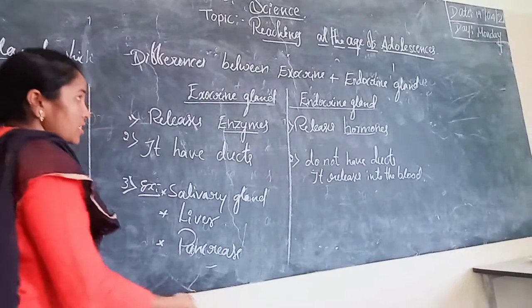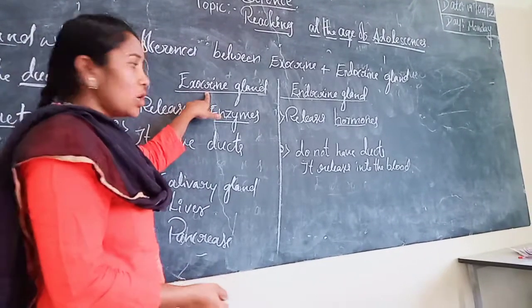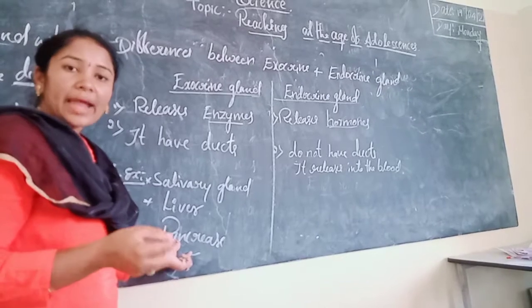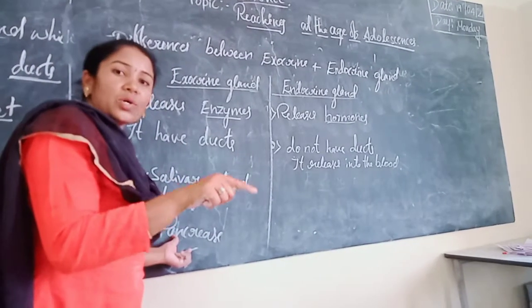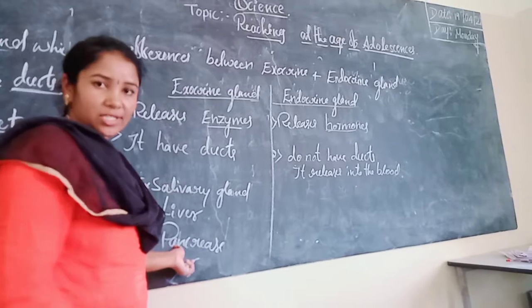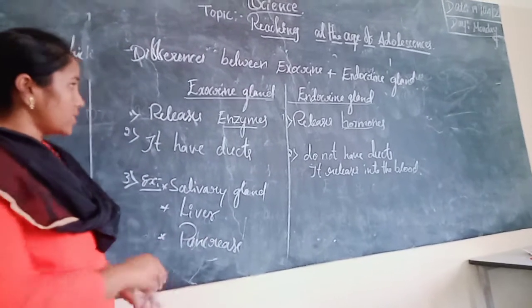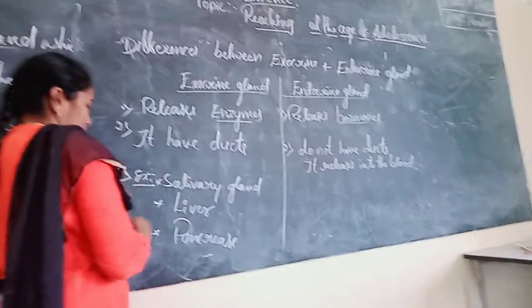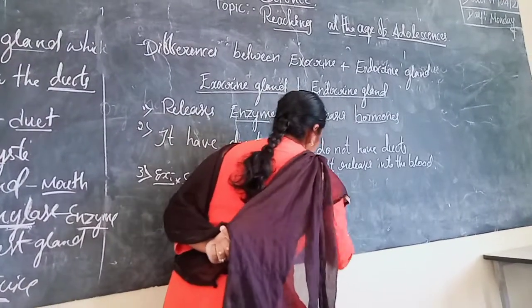This pancreas is both exocrine and endocrine. Why? Because this pancreas gland releases enzymes and also hormones. So this gland is both exocrine and endocrine.